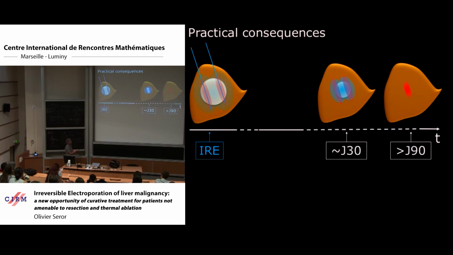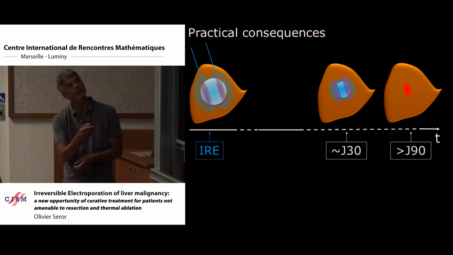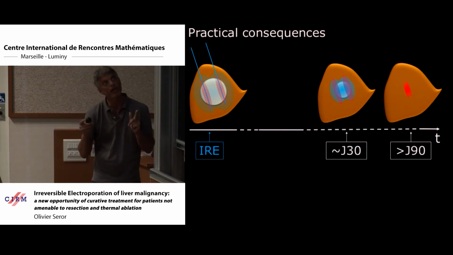And of course, we have to follow up this patient, and commonly we follow up the patient every 3 months with imaging, MRI or CT. Because phagocytosis occurred, the whole electroporative zone in blue disappeared, and what we are able to see during the follow-up is just the necrotic area. I put this slide just to explain that this is the normal schedule to follow up the patient for percutaneous thermal ablation.